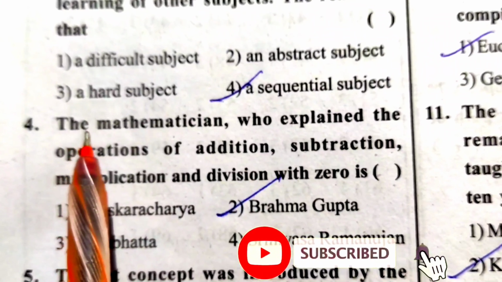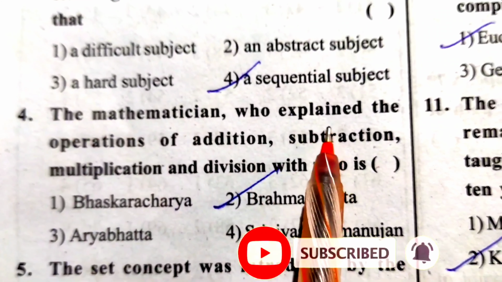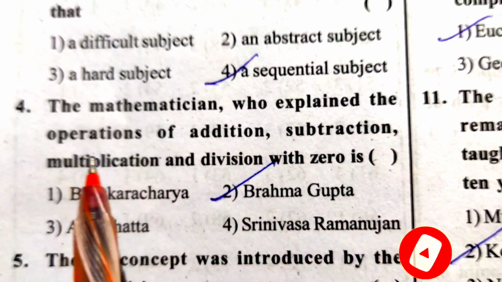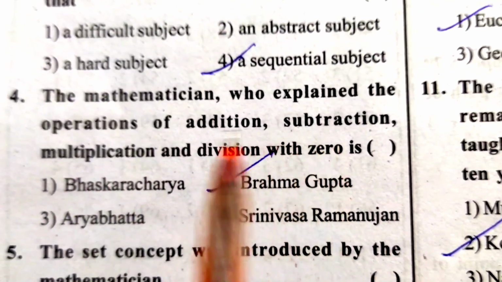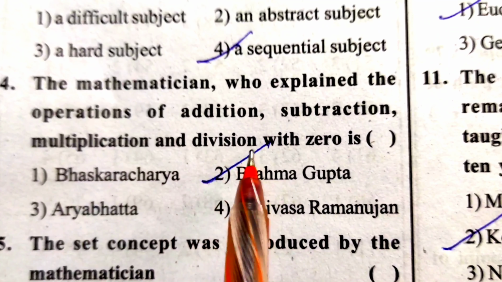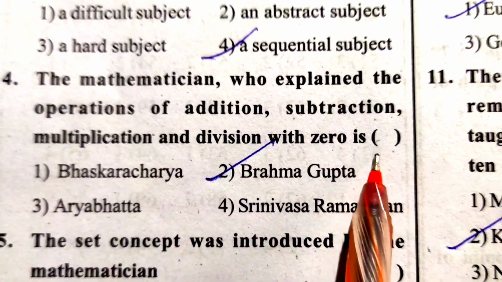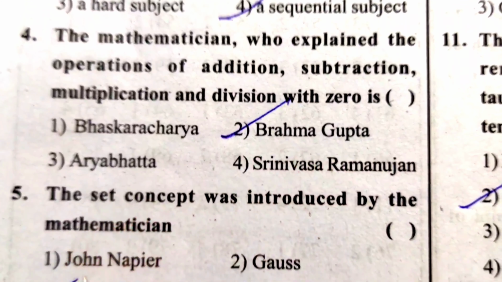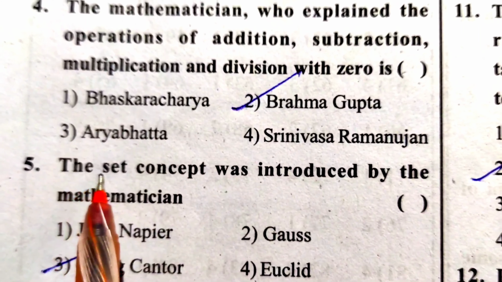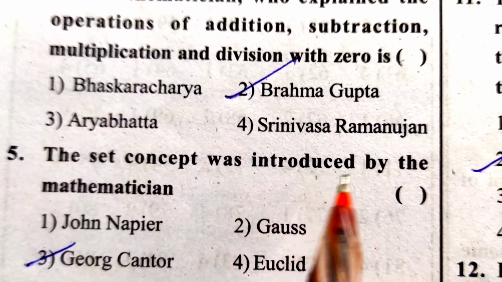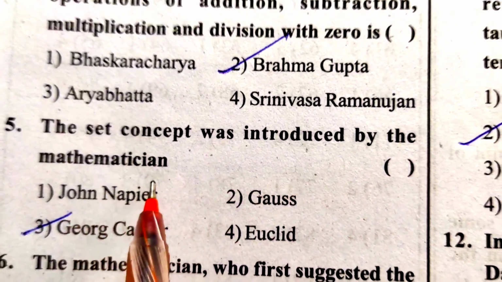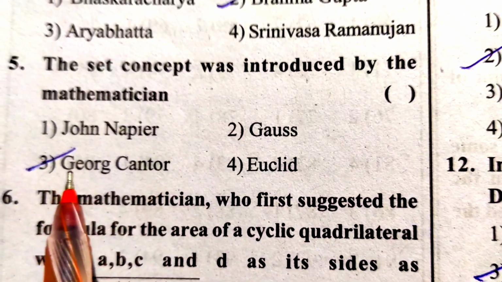Next question. The mathematician who explained the operations of addition, subtraction, multiplication and division with zero is Brahmagupta. Next question. The set concept was introduced by the mathematician George Cantor.